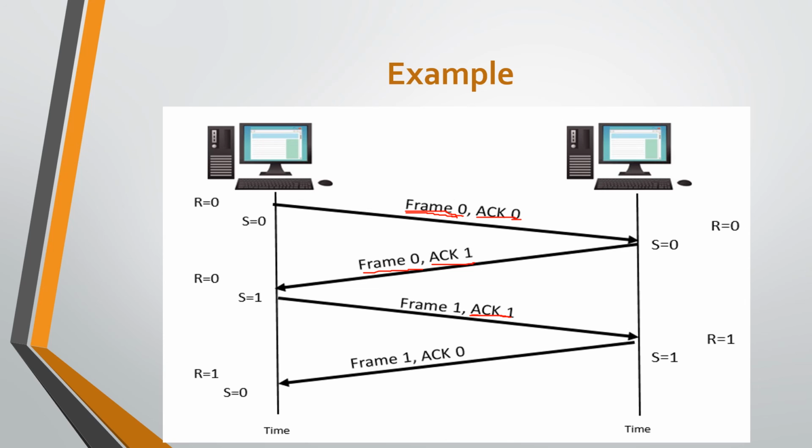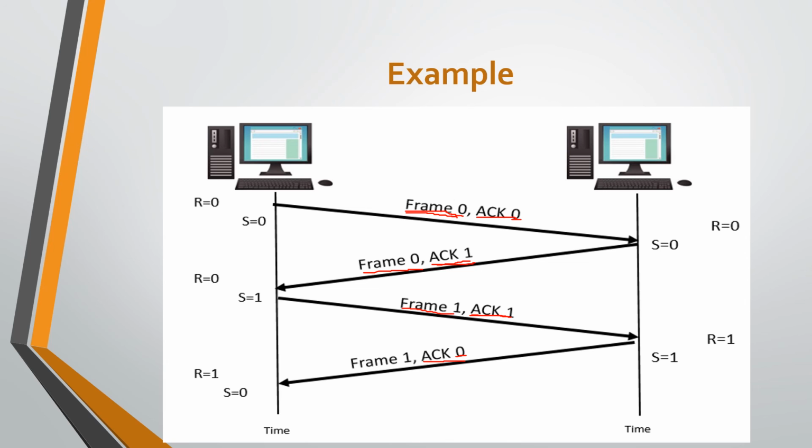Then the first host accepts the acknowledgement related to 1, meaning the next frame that must be transferred has sequence number 1. So here frame 0 will be transmitted from sender to receiver. After accepting that, frame 1 is accepted as data, hence the acknowledgement contains the value 0. So acknowledgement 0 will be transmitted from the second host to the first host.